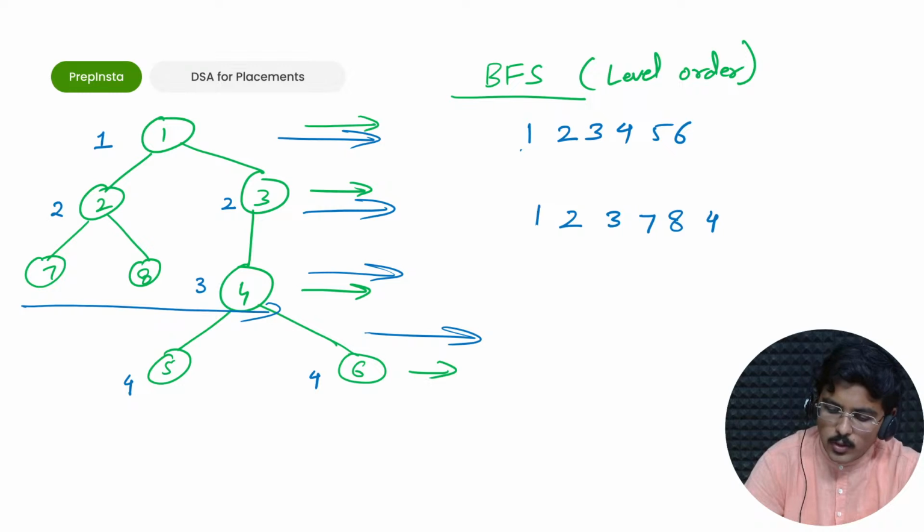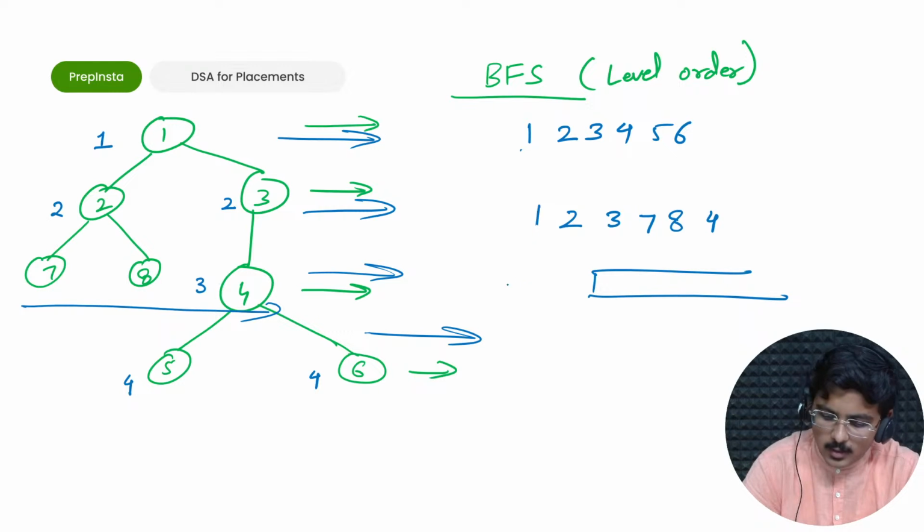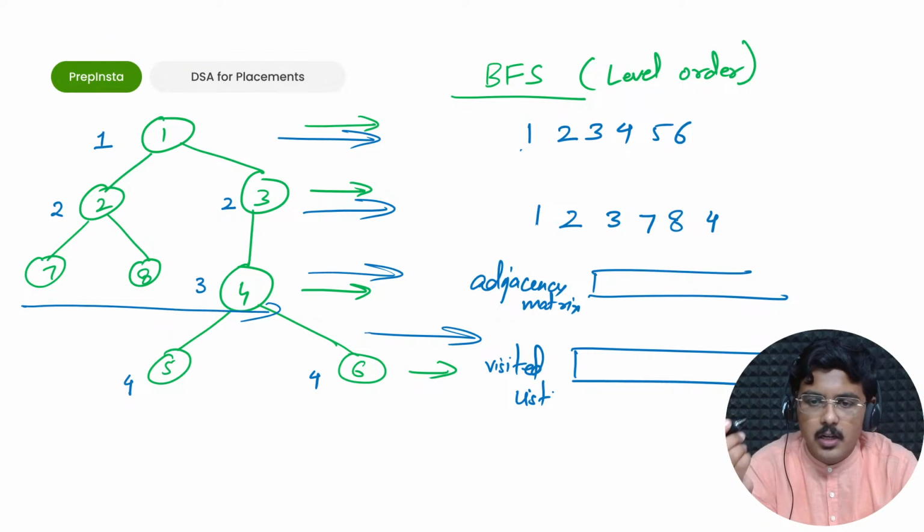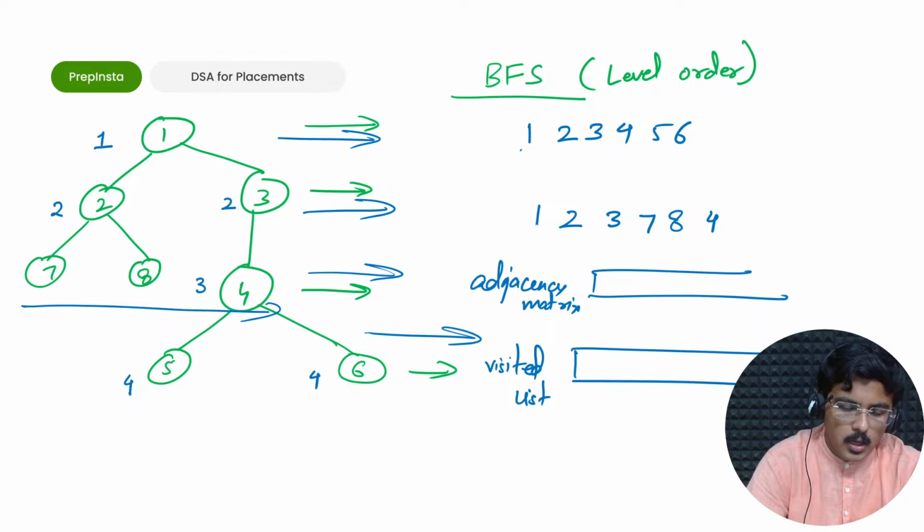All you need to do is create an adjacency matrix, and then create a visited list. In the visited list, you add those nodes which have been visited. In the adjacency matrix, you add the neighbors. For example, for 1, 2 and 3, if I visit 1, I'll add 2 and 3.